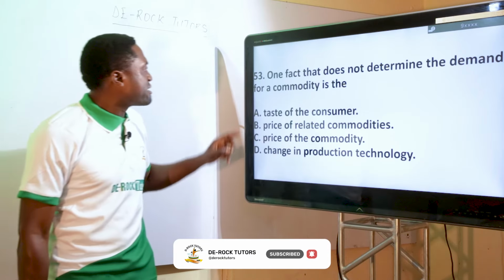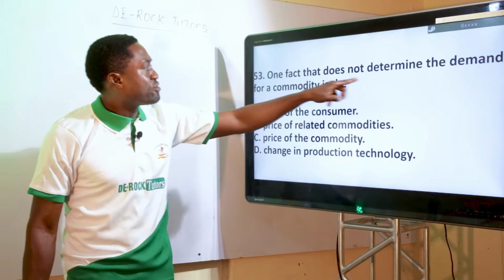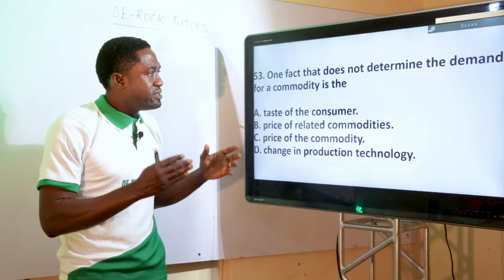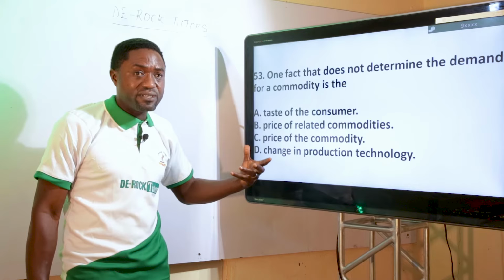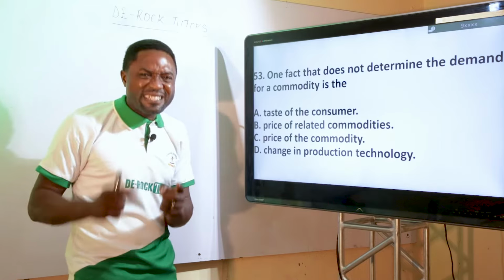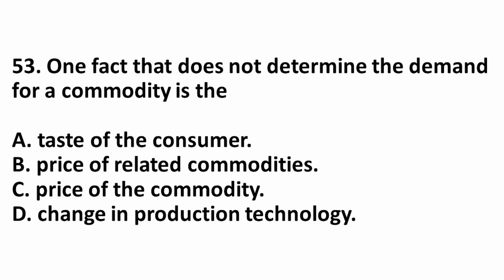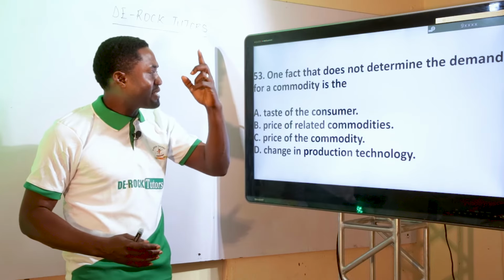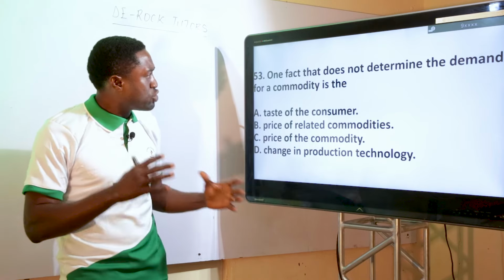So considering this question, they said one factor that does not determine the demand for a commodity. The taste of the consumer can actually cause the demand curve to move up or down. If your taste is in favor of a particular commodity, many people will buy more, but if your taste is against it, people will buy less. Price of related commodities can also affect demand, for example Bonvita and Milo. If the price of Bonvita is high, people will buy less of it and go for Milo that has a lower price. So it will surely affect too.